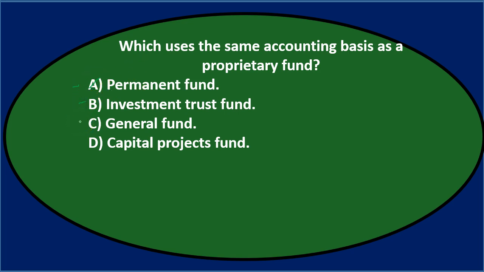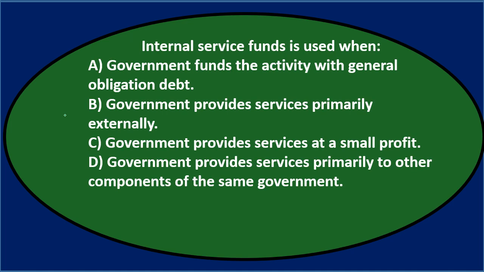The next is the general fund. The general fund is certainly a governmental fund. That's the first one that should come to mind, and it is a modified accrual basis, unlike the proprietary fund, which would be an accrual basis. Then the capital projects fund, once again, being a governmental type fund, is on a modified accrual basis as opposed to the normal accrual of the proprietary fund. So B then, final answer, which uses the same accounting basis as a proprietary fund: B, the investment trust fund.